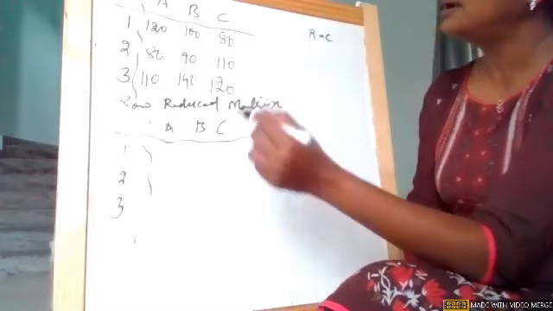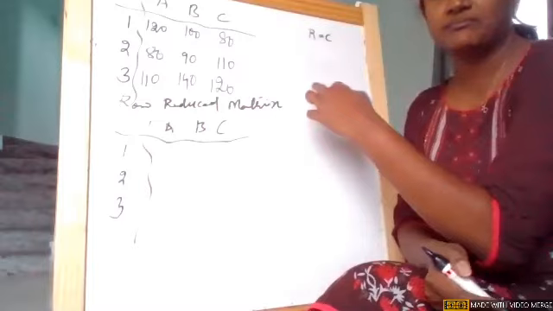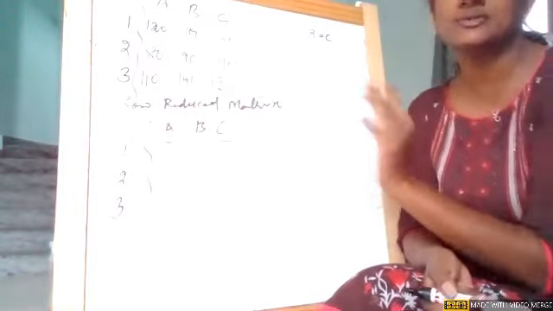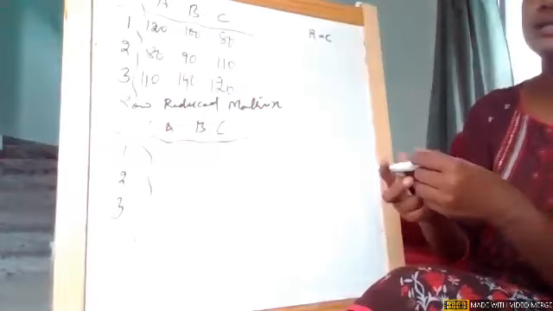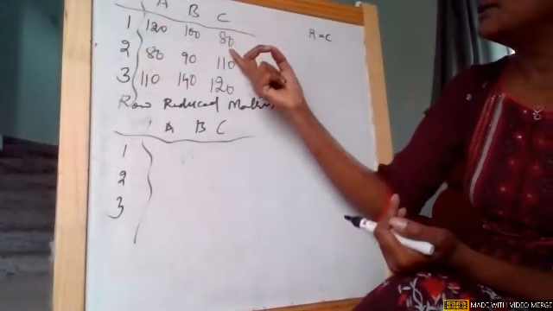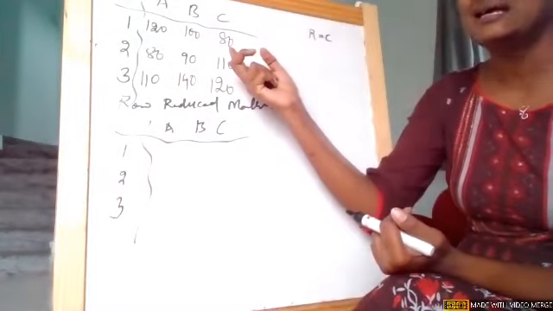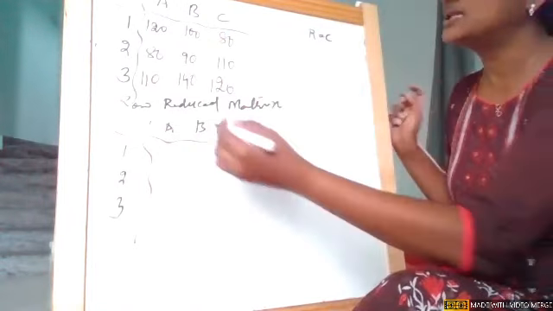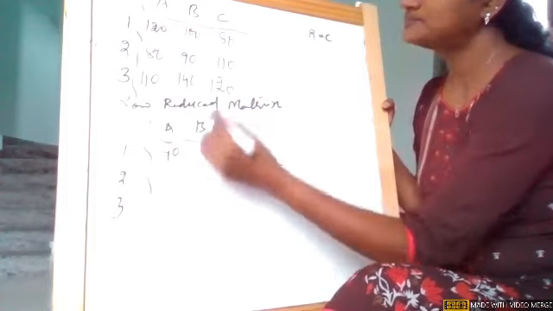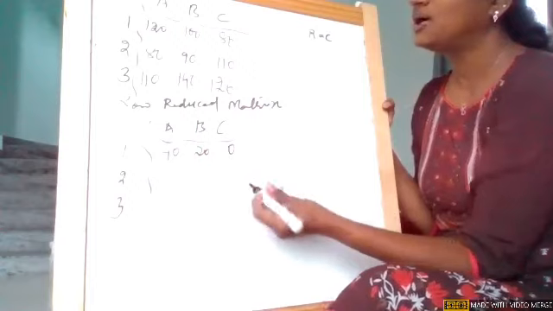It's very simple. Go row wise. Remember, rows mean horizontal values in a matrix and columns mean vertical values. Remember that logic first, then there won't be any mistake in your problem. Go to the first row and pick the minimum value. For our first row, it is 80. Subtract 80 from all the values in that row: 120 minus 80 is 40, 100 minus 80 is 20, 80 minus 80 is 0.